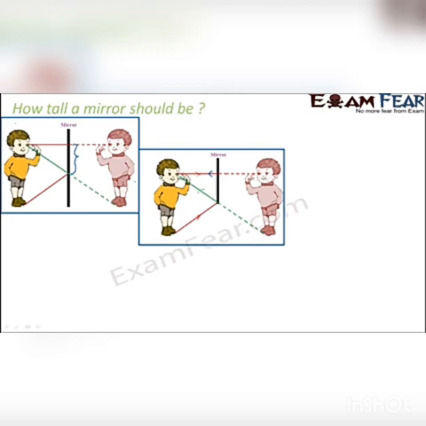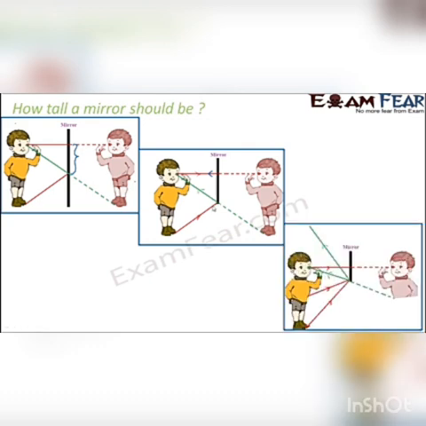You can actually see it from your eyes to the entire height of this person. So basically this much portion of the mirror helps you to see it. Now what would happen if the mirror is smaller than this? So basically we can say that the mirror has to be half the length of your height. So whatever is your height, half of that should be the minimum size of the mirror to see a full size image of yours.